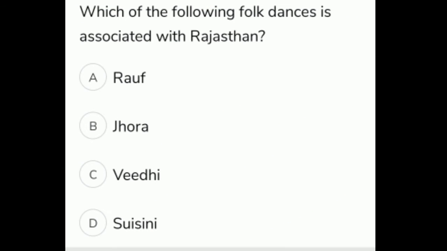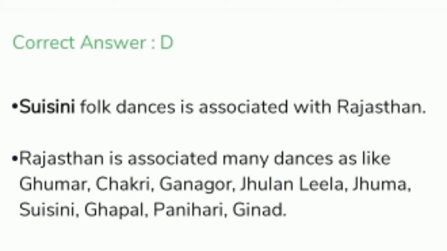Which of the following folk dances is associated with Rajasthan? The options are A. Roof, B. Jora, C. Veedi, D. Susini. The correct option is option D. Susini. Susini folk dance is associated with Rajasthan. Rajasthan is associated with many dances such as Gomar, Chakri, Gangor, Jolan Leela, Juma, Susini, Gopal, Panihari, Ginad.